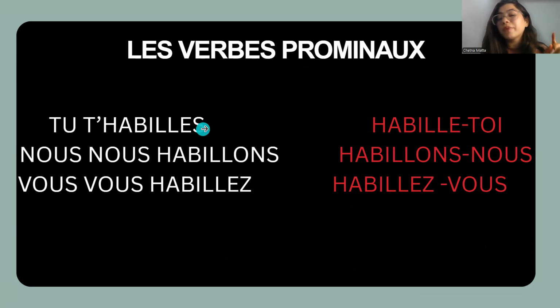In case of tu, now because s'habiller is the verb which is ending again with er, so we remove the s at the end in case of tu. Now, the rule is to always crisscross, like habille-toi. The te in front of habille becomes toi, and it goes after habille. Similarly, nous goes after, vous goes after.